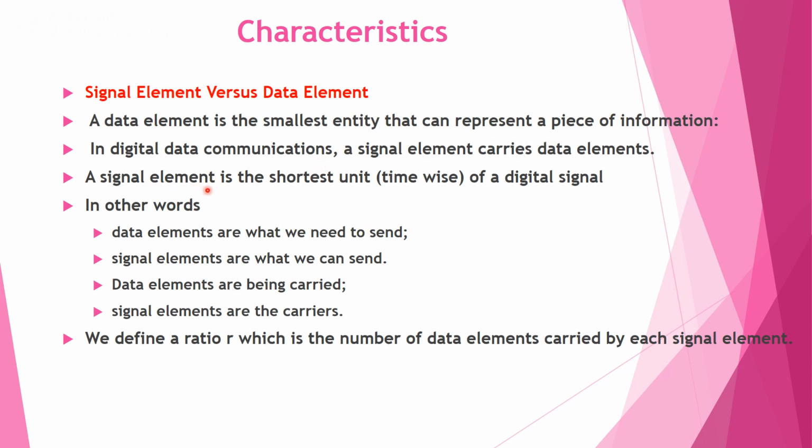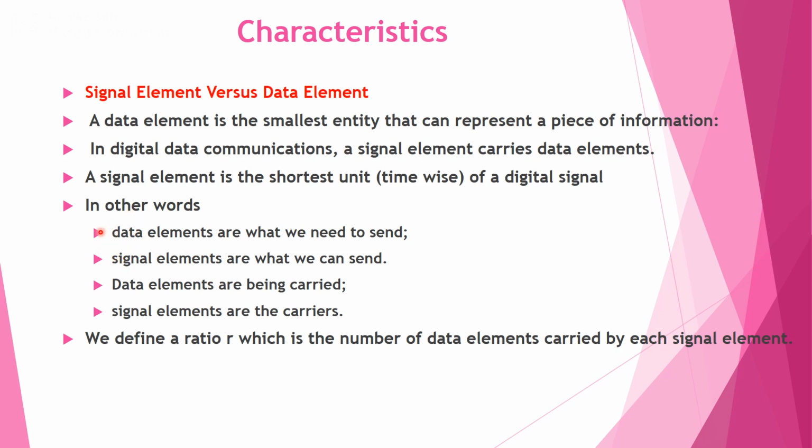A signal element is the shortest unit, in terms of time, of a digital signal. In other words, data elements are what we need to send and signal elements are what we can send. While transmitting through the transmission link, we convert the data into signals, and these signals carry the data.